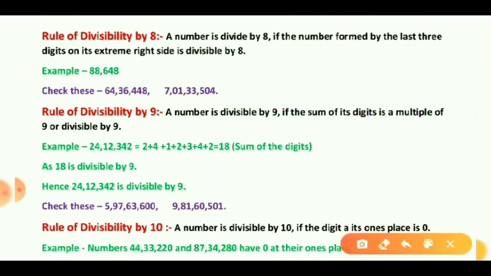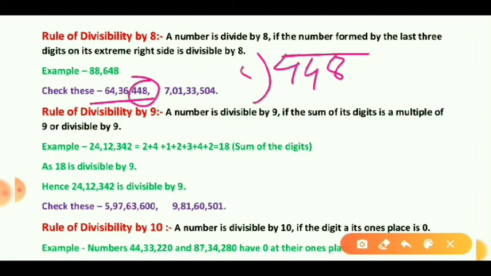Now come to the next number, that is 64 lakhs 36,448. We have to check whether this number is divisible by 8 or not. So for that, what do we have to do? Yes, we have to take the last 3 digits, that is 448, and by using the long division method we have to check whether this is divisible by 8 or not. First take the 2 digits, that is 44.